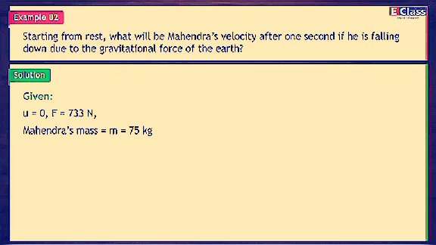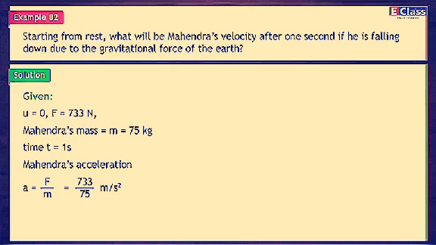Mahindra's mass is m = 75 kg. Time t = 1 second. Mahindra's acceleration a = F upon m = 733 upon 75 m/s².